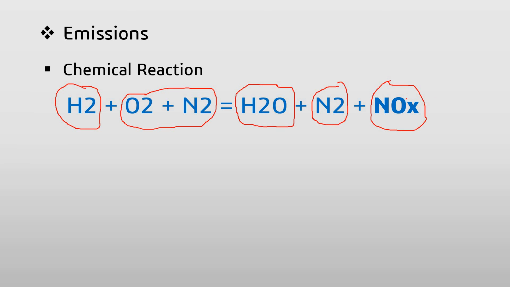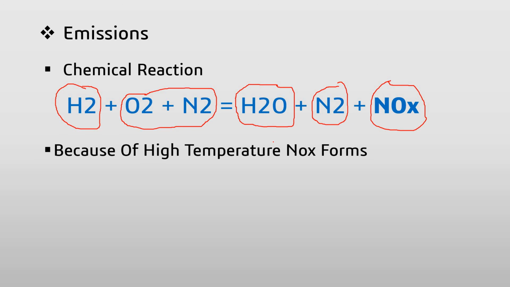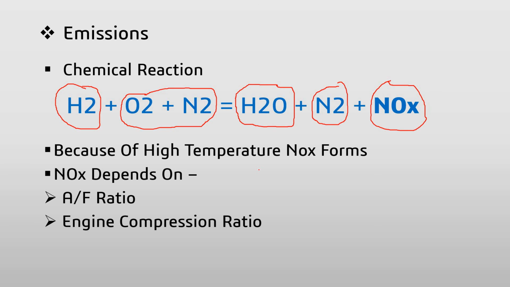The only emission that is harmful for the environment and for us is nitrogen oxides. Nitrogen oxides are generally formed because of the high temperature of the engine. So NOx majorly depends on air fuel ratio and engine compression ratio.